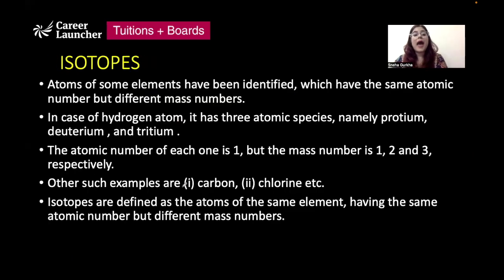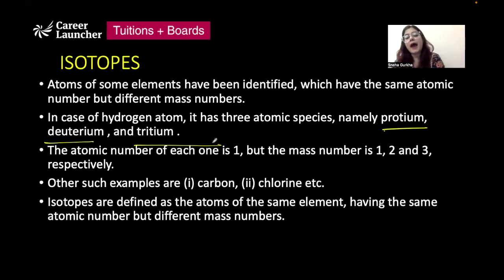Now talking about isotopes, what are isotopes? Isotopes are atoms of some elements which have the same atomic number but different mass numbers. For example, hydrogen can exist in 3 isotopic forms: protium, deuterium, and tritium.